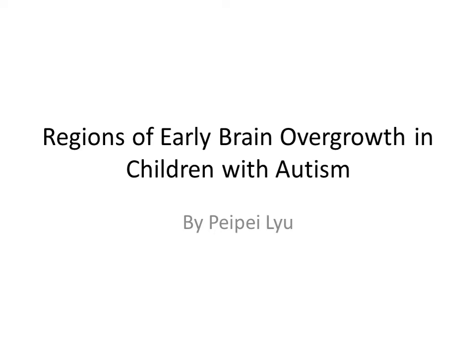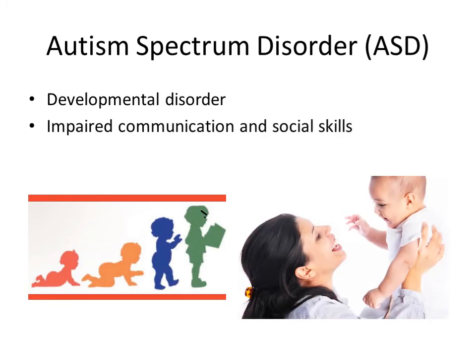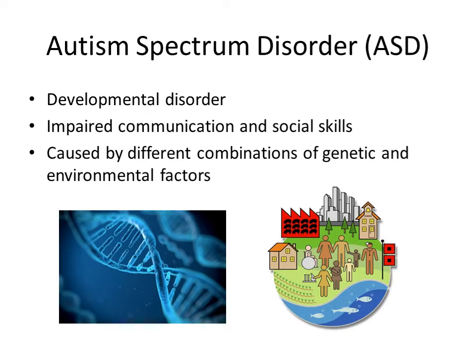Hi, my name is Pepe Lu, and my project is on the regions of early brain overgrowth in children with autism. Let's start with some background.